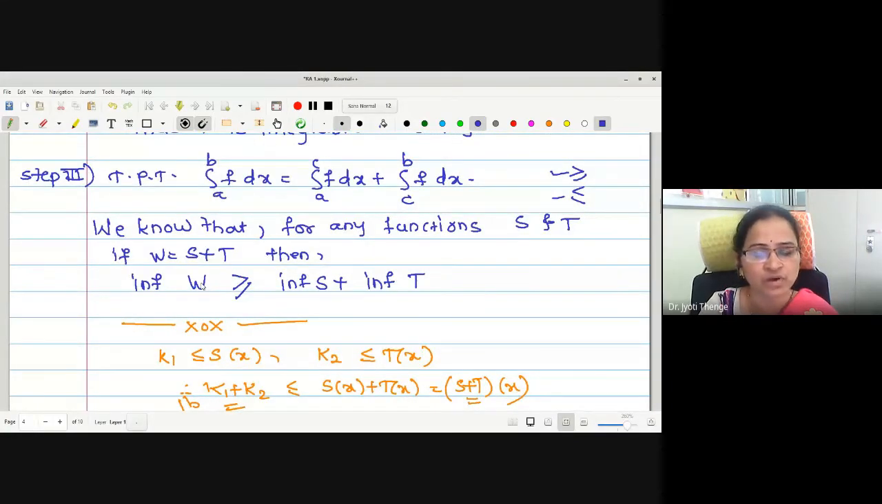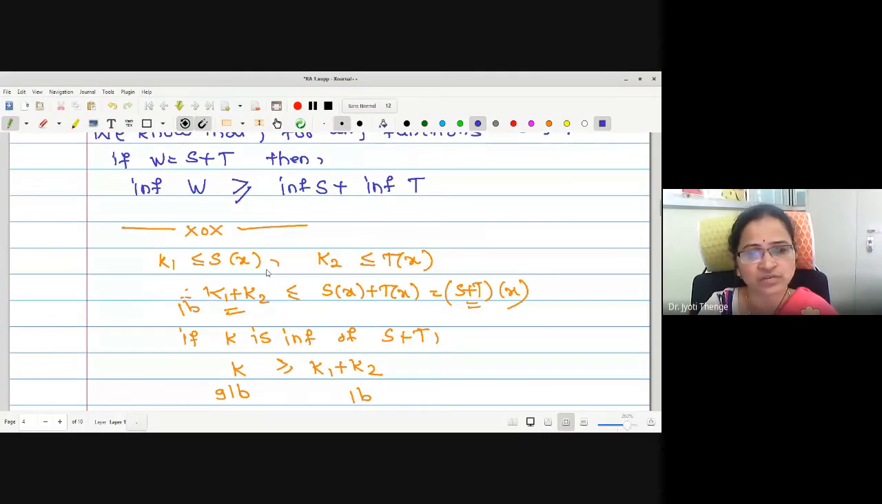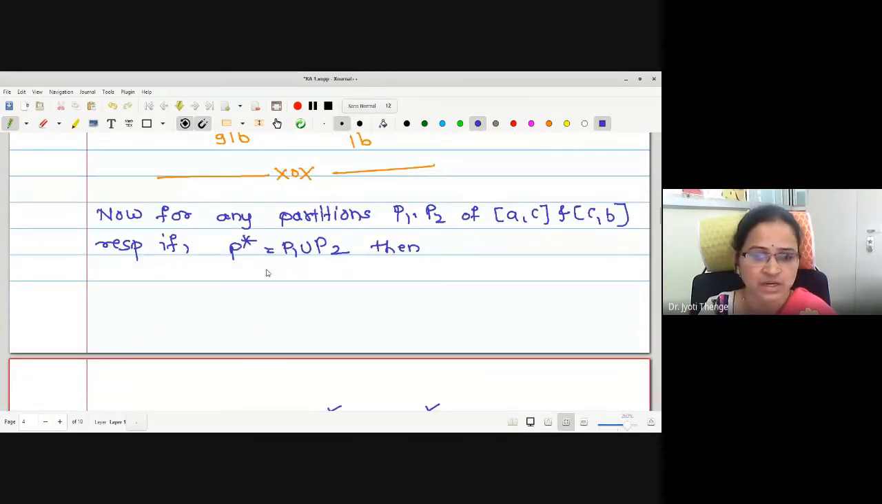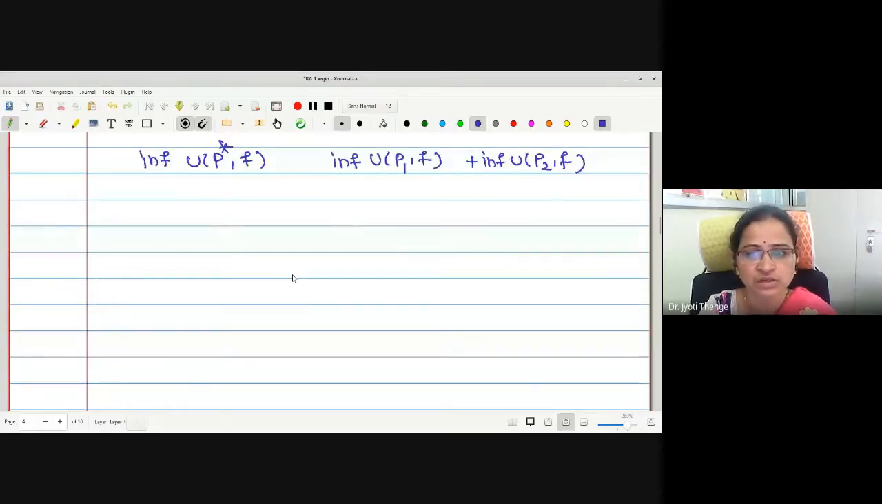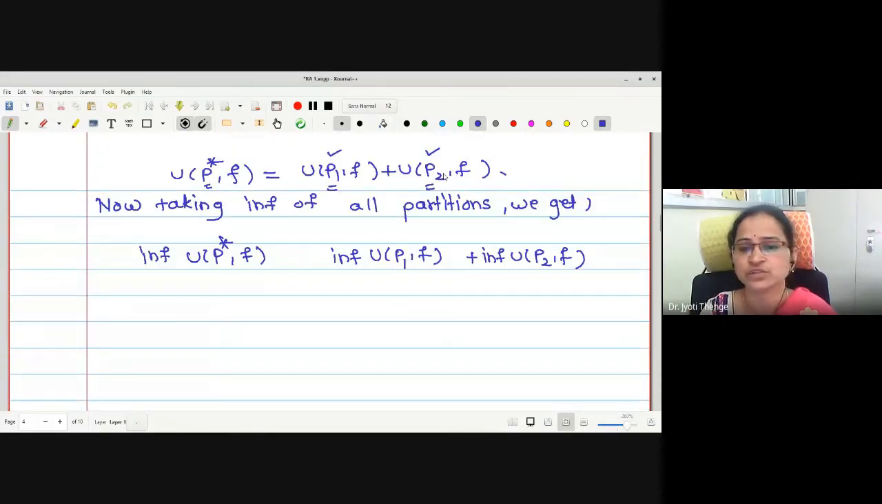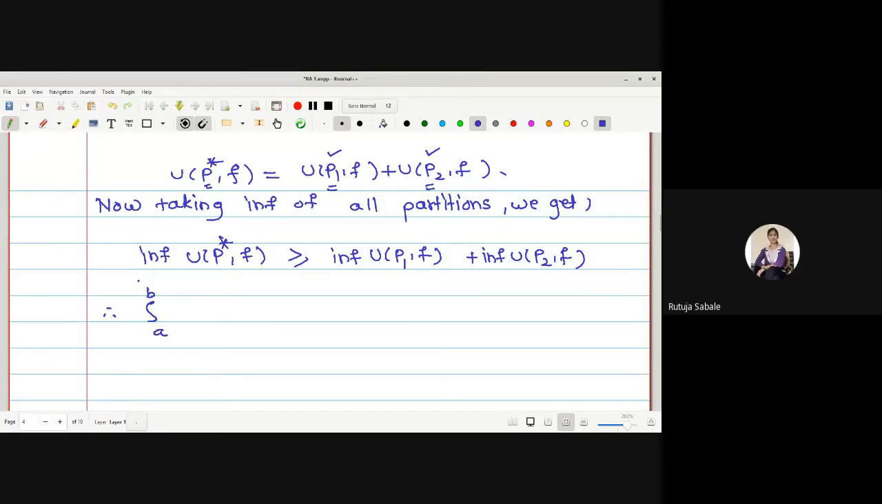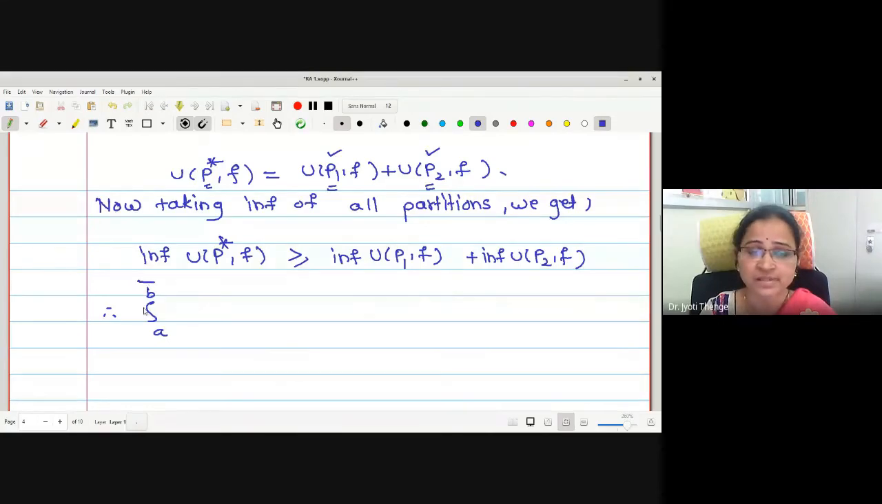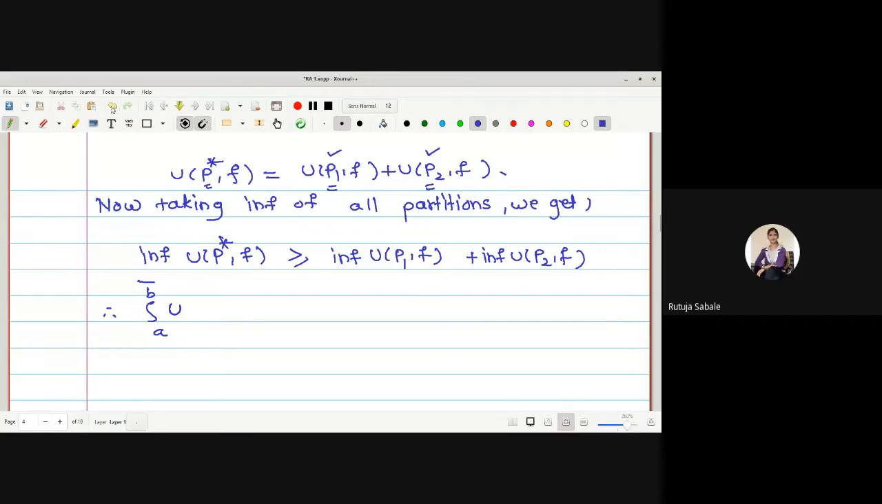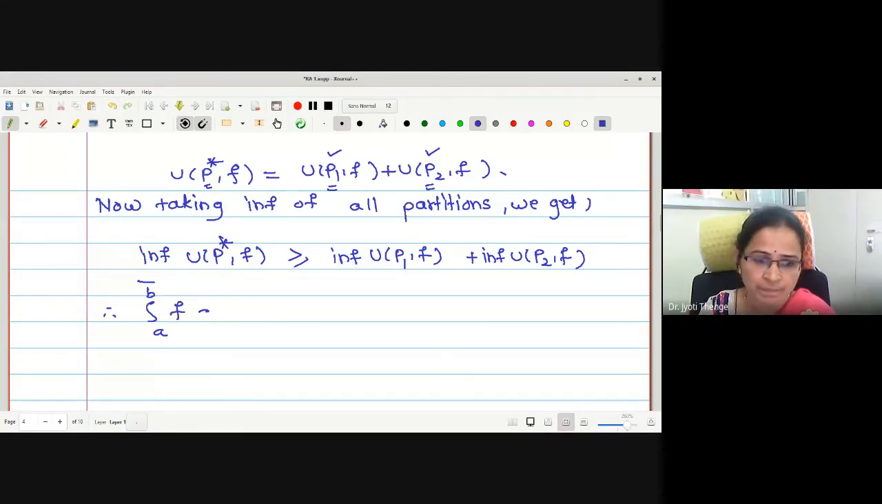Using this relation, for W, S, T being functions, for every value of x the infimum gives us the relation that the infimum of W is greater than or equal to the infimum of S plus the infimum of T. Therefore, here what would be the relation? U P star f is the addition of two functions, so this is greater than or equal to the sum of the infima. And what is the infimum of the upper sums? It is the upper integral of f dx from A to B, correct? Yes, ma'am. The infimum of the upper sums is the upper integral.